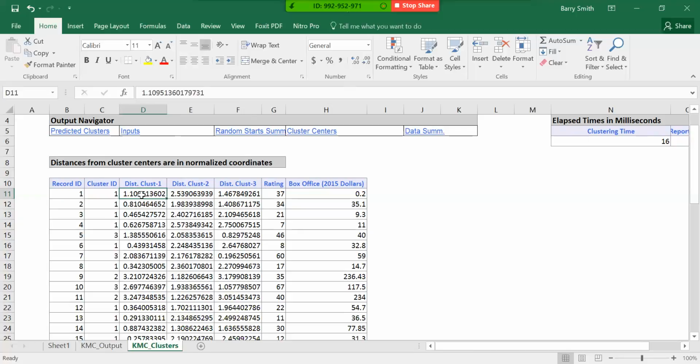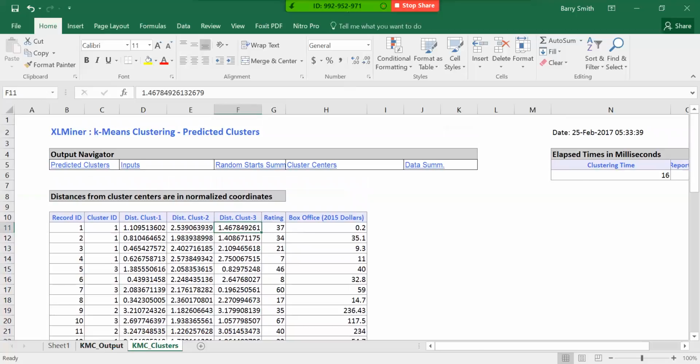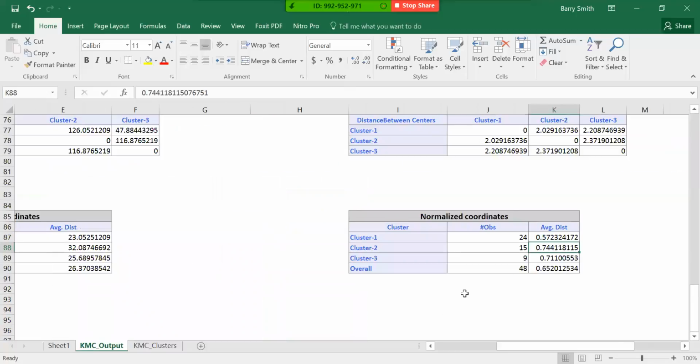It's still in cluster 1, but it's not too far away from that cluster 3. So that's kind of how we can see how these clusters fit together. This is pretty close to that one, but it's still really far from cluster 2, so we don't really have to worry about it. It's just closer to cluster 3. So that's kind of what we can get information from our k-means clustering.